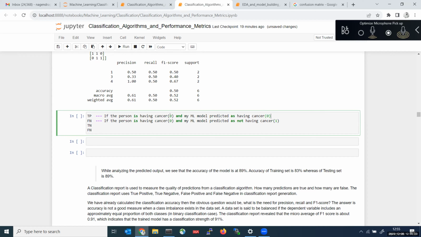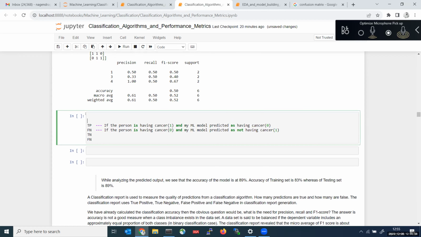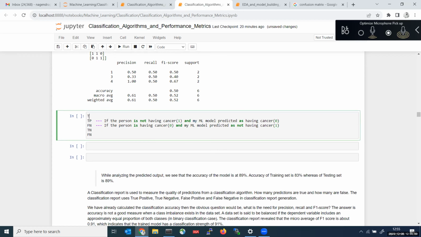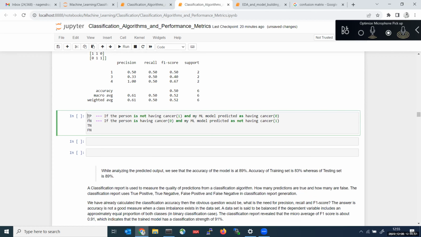Let us suppose he is having cancer. We thought of considering that as negative. Let us consider it as 1. He is having cancer, normally negative scenarios, we will be considering as negative things. Suppose he is not having cancer, it is a positive thing. Not having cancer means positive thing, right?